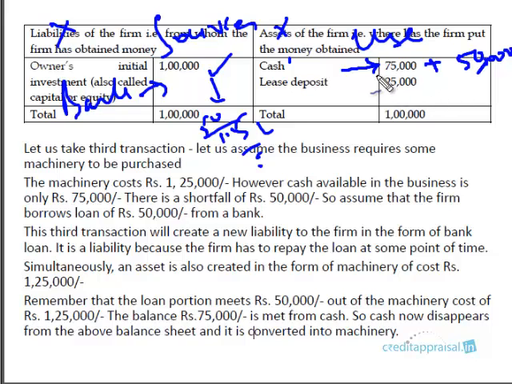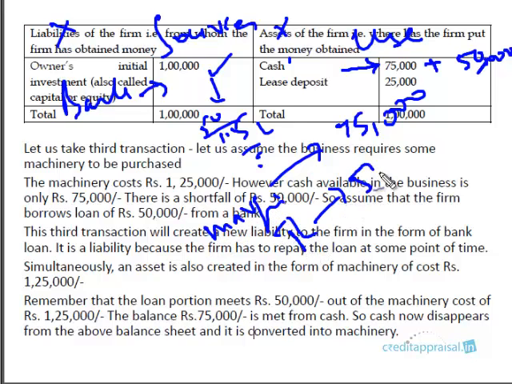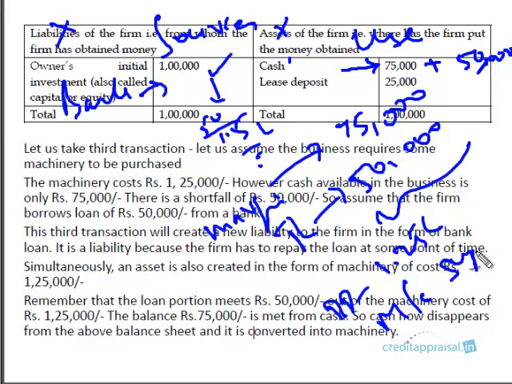At no point of time will the bank loan be in the form of cash in your hand. Bank will never give you cash of 50,000. So it will be in the form of machinery. So what it will do? It will ask you to put in your margin, right? So say you have put in a margin of 75,000. It says you bring in your margin of 75,000, and then the bank will release its share of 50,000. Together for this 1.25 lakhs, it will issue a DD in the name of the supplier, machinery supplier.